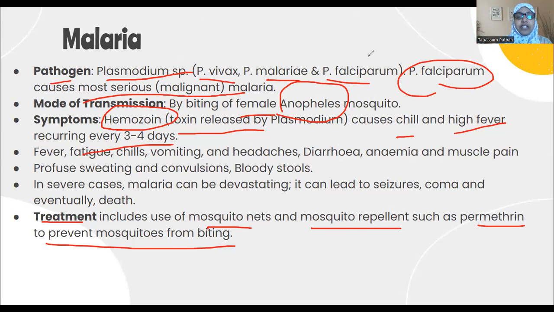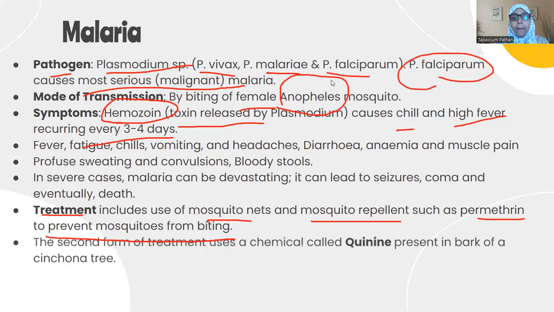Yes, so prevention can be done by using mosquito nets and such. Also, you can use Gambusia fish for destroying the female Anopheles mosquito larvae. Usually the mosquitoes breed where there is stagnant water. So to kill that, you can use Gambusia fish. They eat these mosquitoes, female Anopheles mosquitoes, thereby serving as a means of preventing malaria.